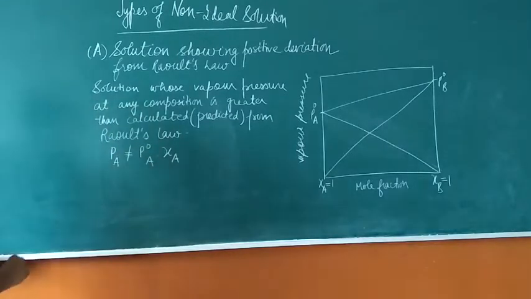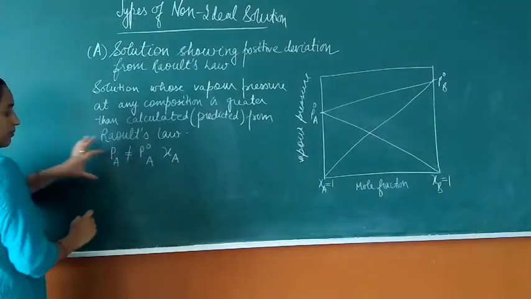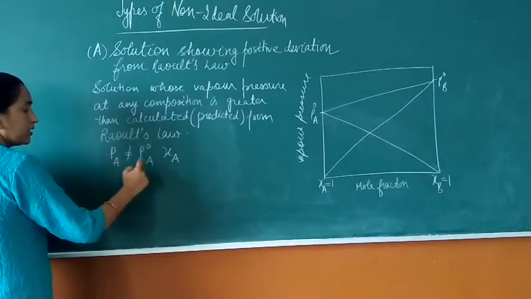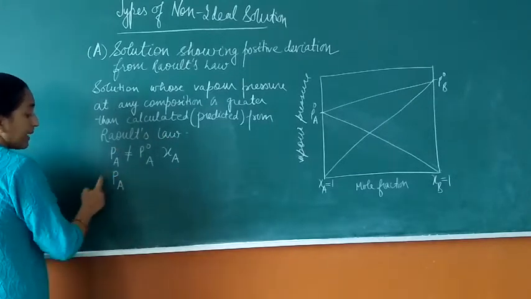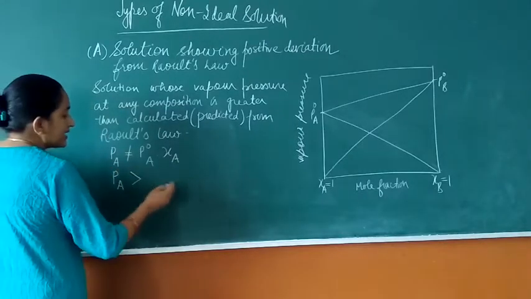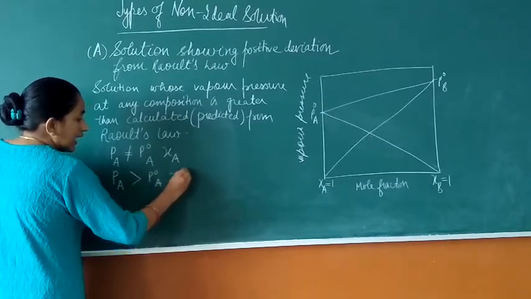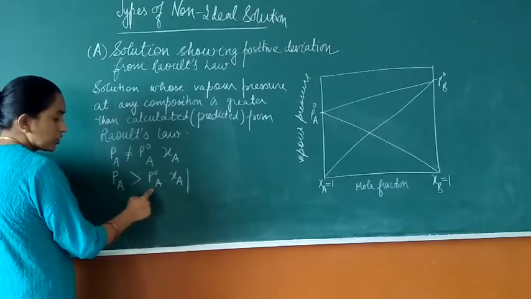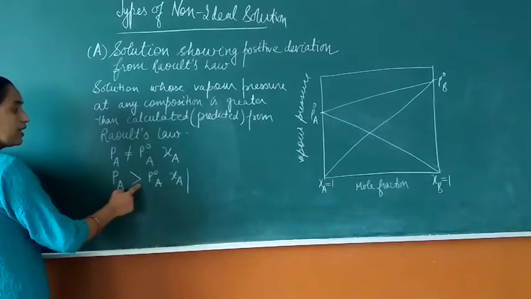So the partial pressure of A will be greater than expected from Raoult's law, which states that it should be equal to the product of the vapor pressure of the pure component and its mole fraction. So it is going to be greater.